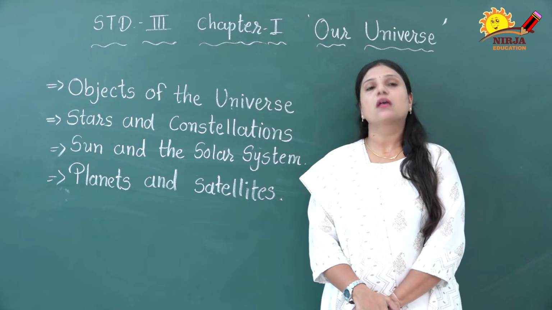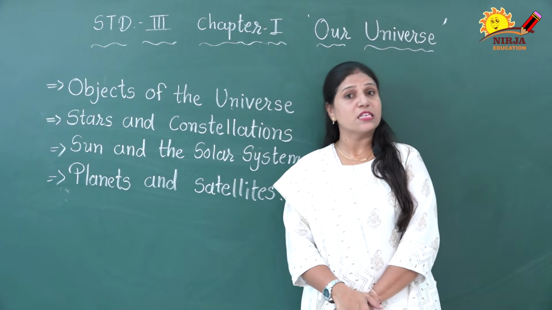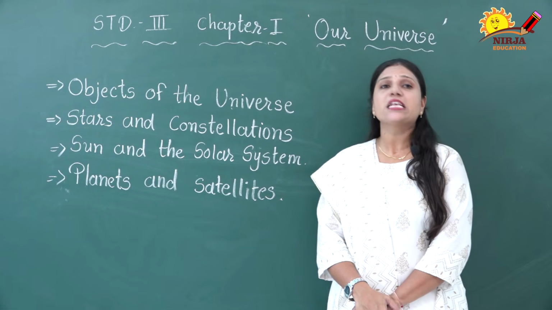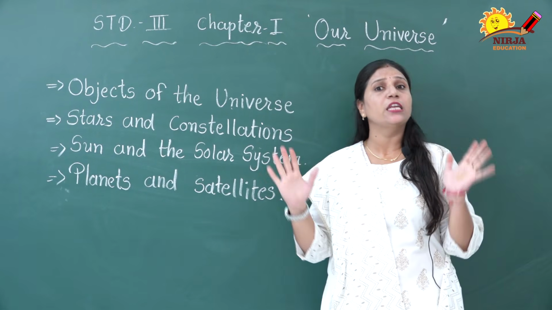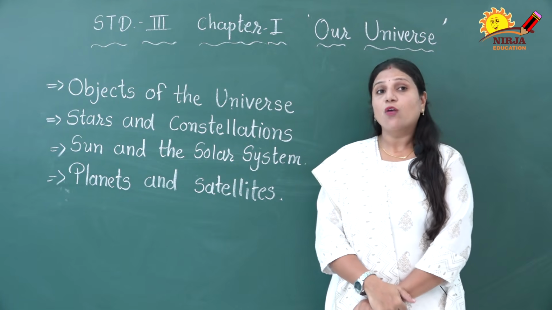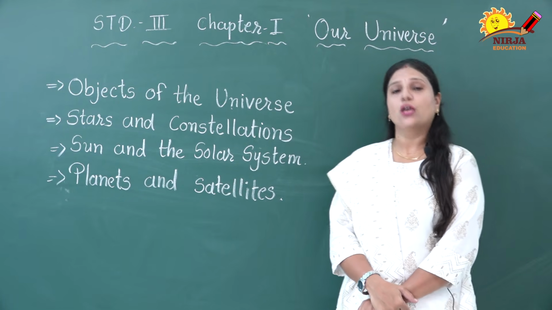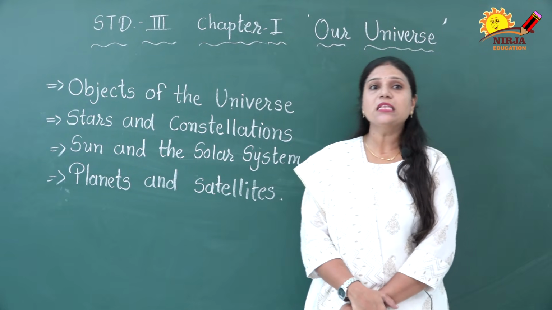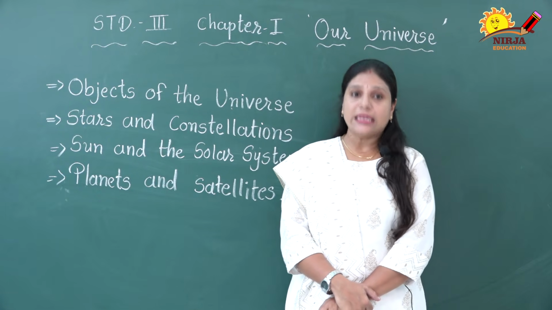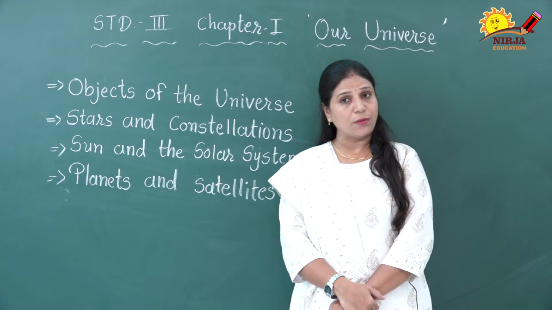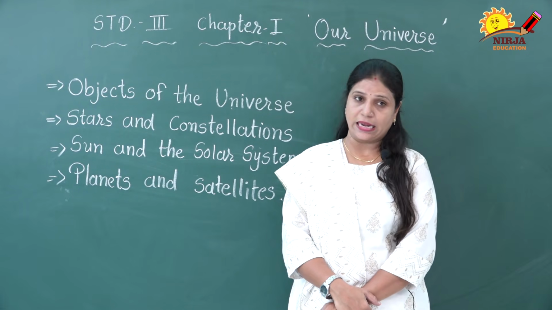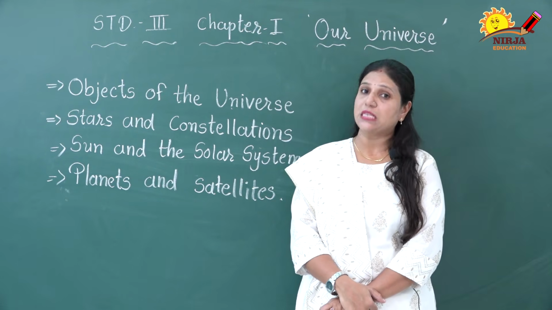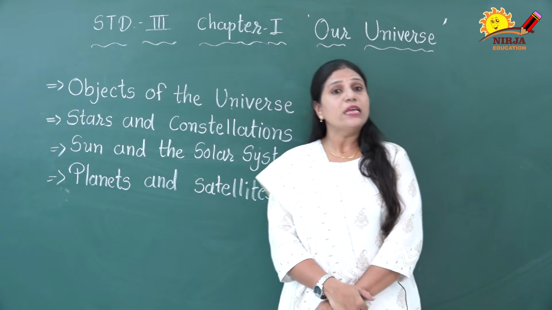What is the universe? The universe is a vast expanse of space. Then what is the meaning of expanse? Expanse means a wide continuous area. Now you can understand what is the universe. A universe is a vast expanse of space. What does the universe contain? It contains various heavenly bodies like stars, planets, moon, and also dust particles, gases, pieces of rocks.